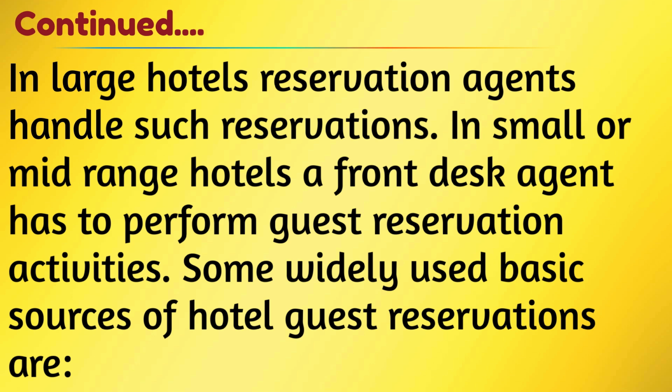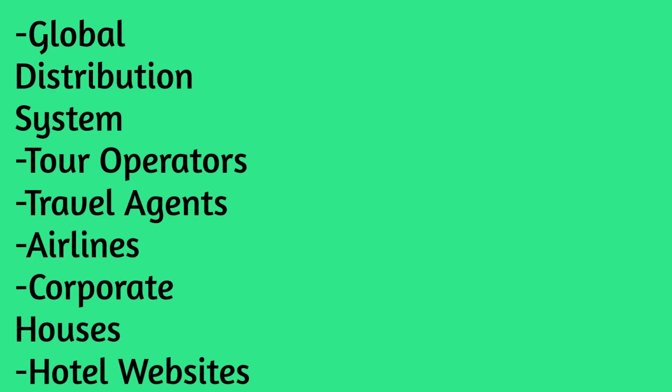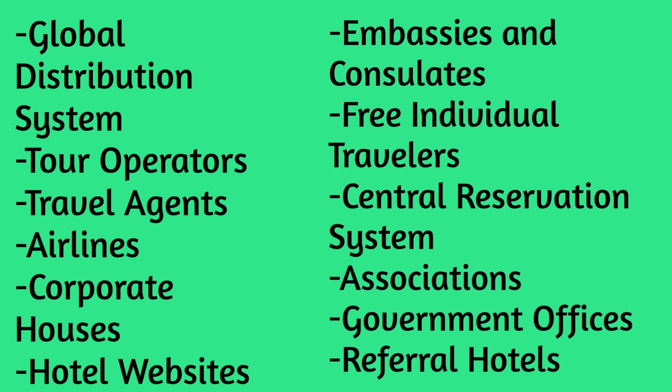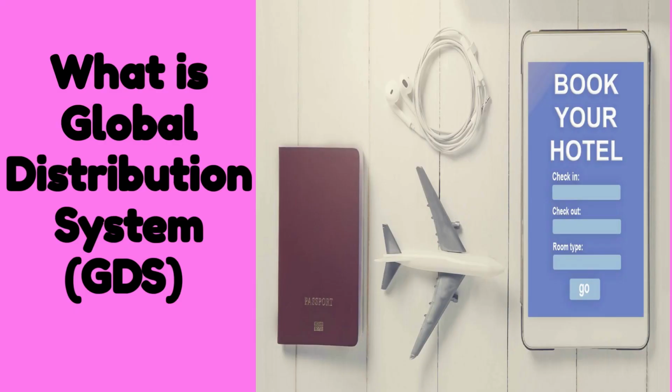Some widely used basic sources of hotel guest reservations are global distribution system, tour operators, travel agents, airlines, corporate houses, hotel websites, embassies and consulates, free individual travelers, central reservation system, associations, government offices, referral hotels. What is global distribution system?